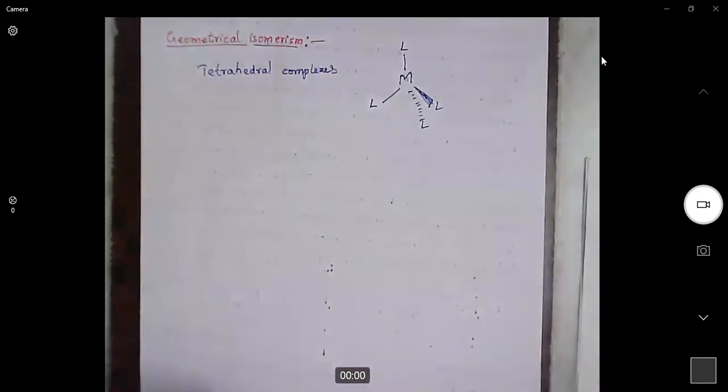What is a tetrahedral complex? Metal and two ligands are in the plane. One ligand is above the plane and the fourth ligand is below the plane. Now, if we replace any one of the ligands, then we don't get any geometrical isomerism. As we know, geometrical isomerism is also called cis-trans isomerism.